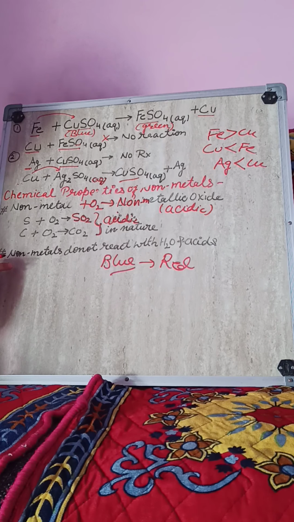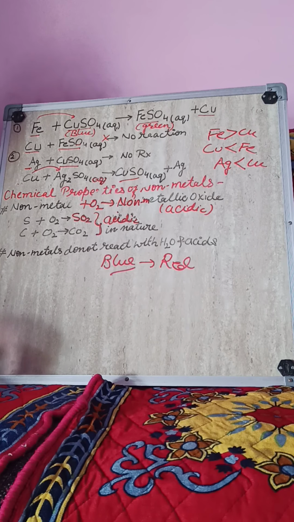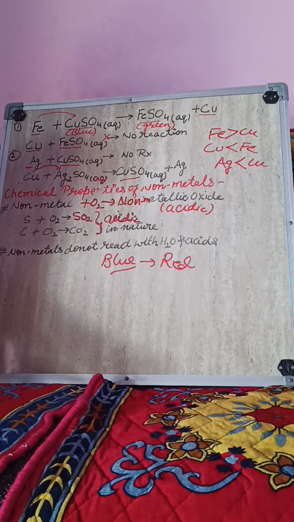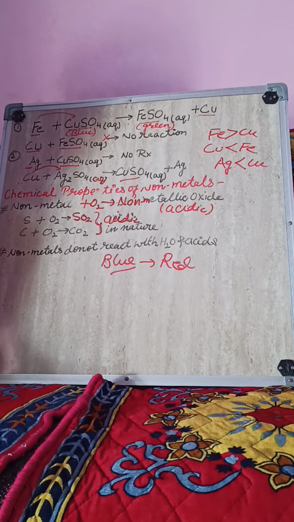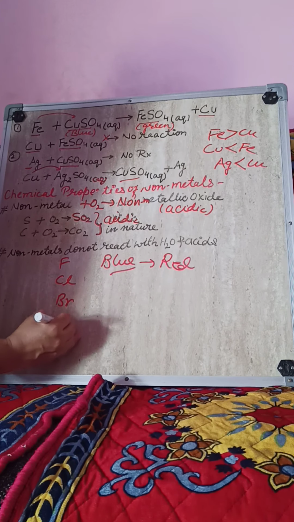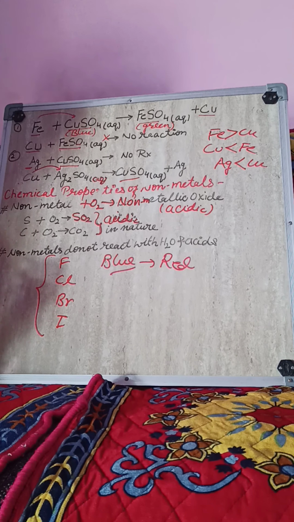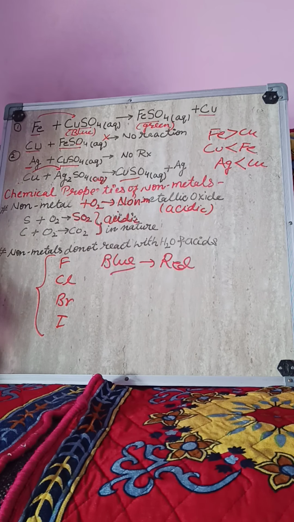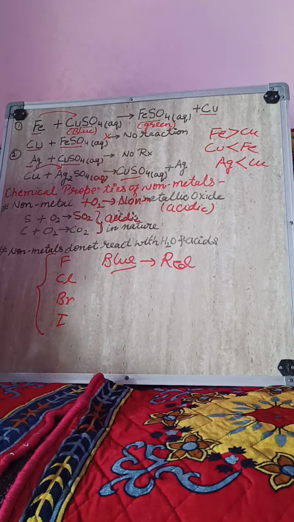Now the next point is that non-metals do not react with water and acids. In normal conditions, non-metals do not react with acids and water. As for displacement reactions, only a few non-metals show displacement reaction, in order of reactivity: fluorine, chlorine, bromine and iodine. Only some non-metals show displacement reaction, whereas non-metals do not react with water and acids, and non-metallic oxides are acidic in nature. So that's all about the chemical properties of metals and non-metals.